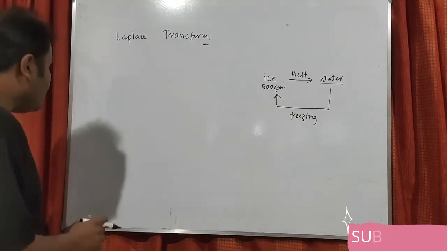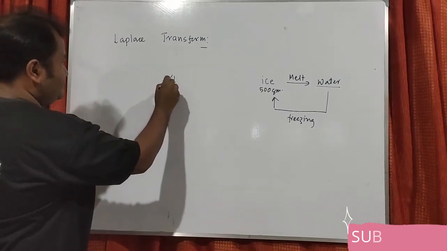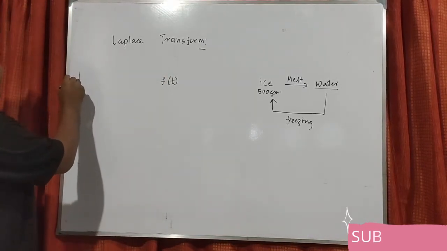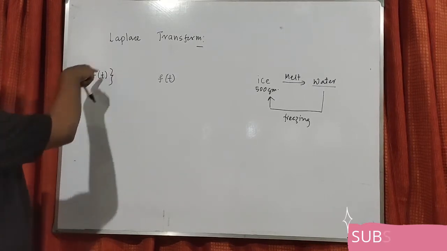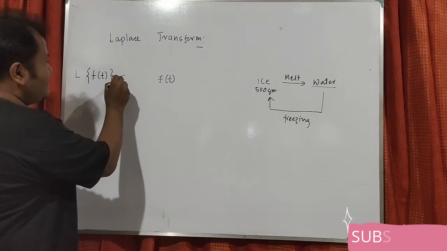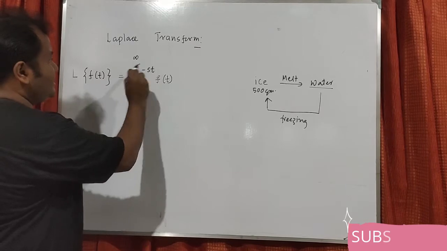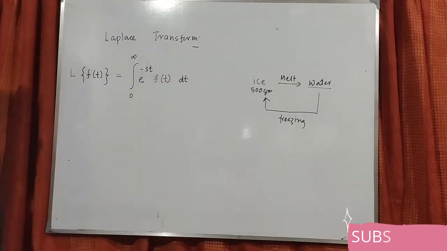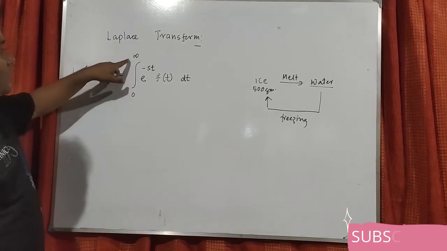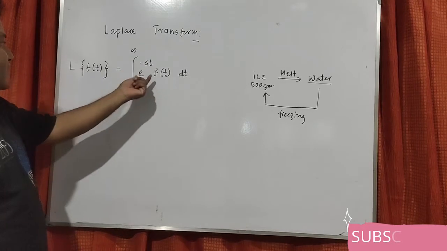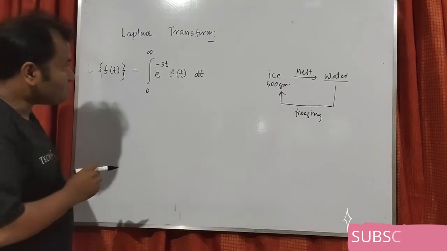So let's start. Say there is a function f(t) and we want to take the transformation of f(t). L stands for Laplace transform. So the rule is that this will be the integral from 0 to infinity of e to the power minus st times f(t) dt. Understand? So what is the rule? This is one definite integral, that is 0 to infinity e to the power minus st into the function whichever you want to transform.